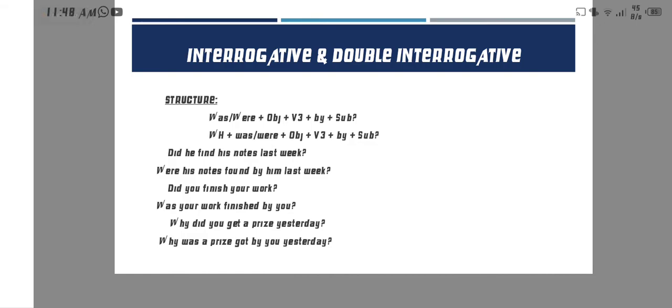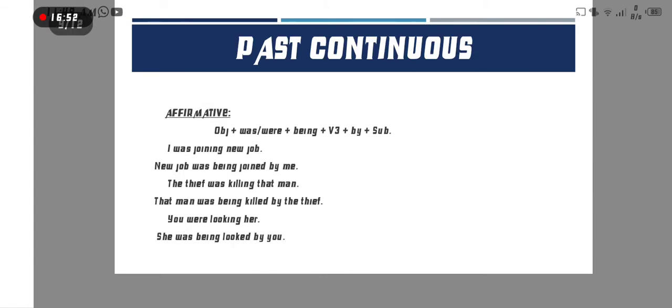The last example is for double interrogative. So, why did you get a prize yesterday? First we put the WH family word why, the helping verb was, and a prize is a singular object. Now the third form of get is got, by you is the subject, and the remaining part of the sentence is yesterday.